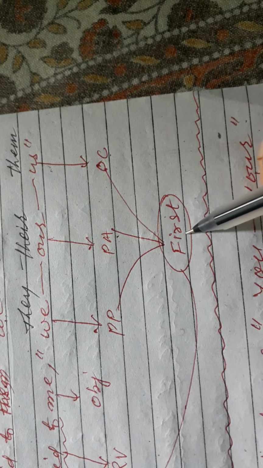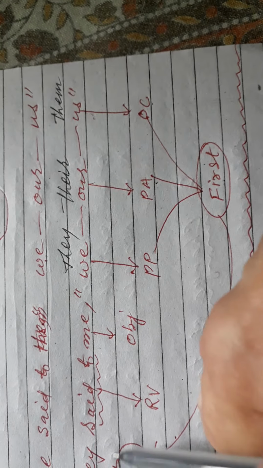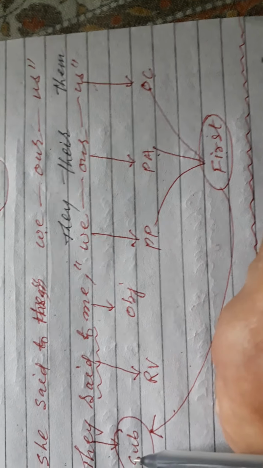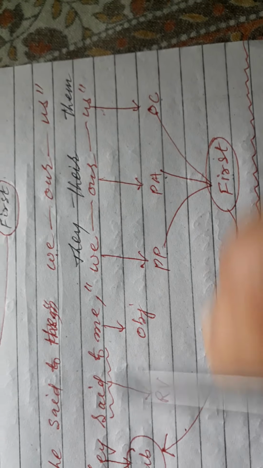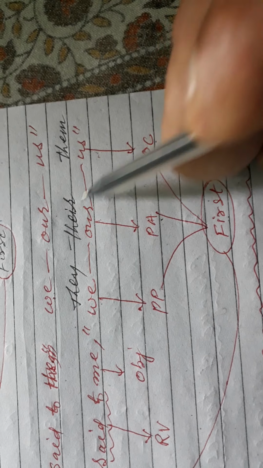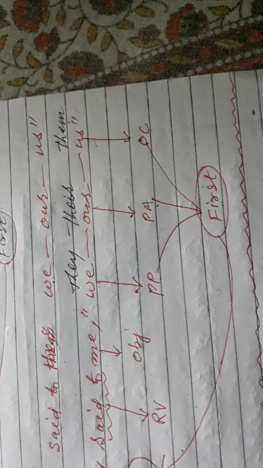Again, this is first person, which always changes according to the subject of the reporting verb. The subject is they, so we changes into they, our changes into their, and us changes into them. This is how the first person changes.